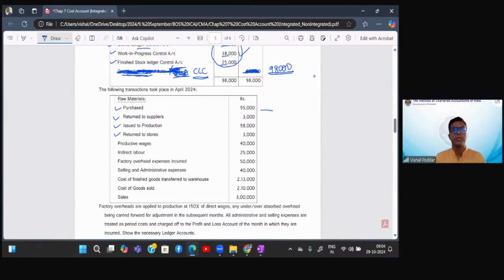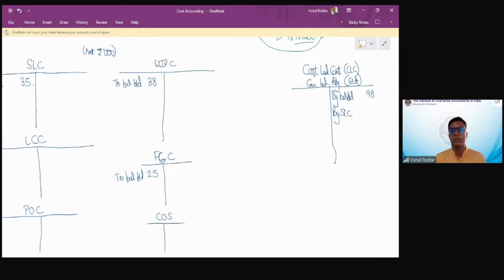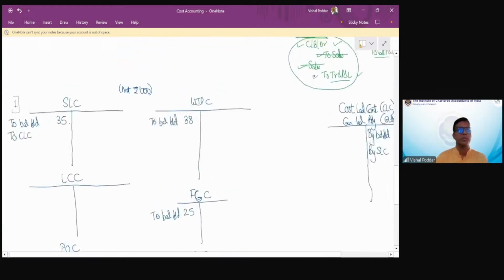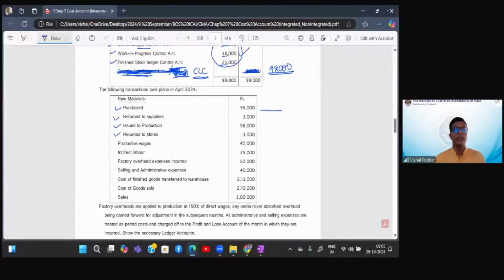So, for purchases, my entry would be SLC debit, CLC credit. You may start posting the entry, students. Yes. Now, give me the entry for the second transaction first.